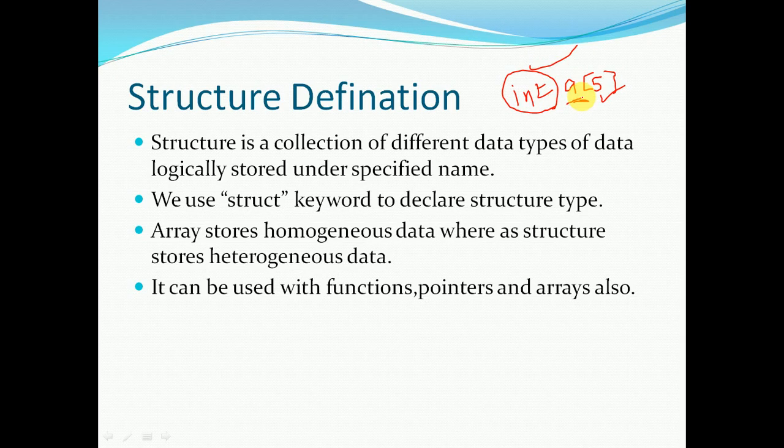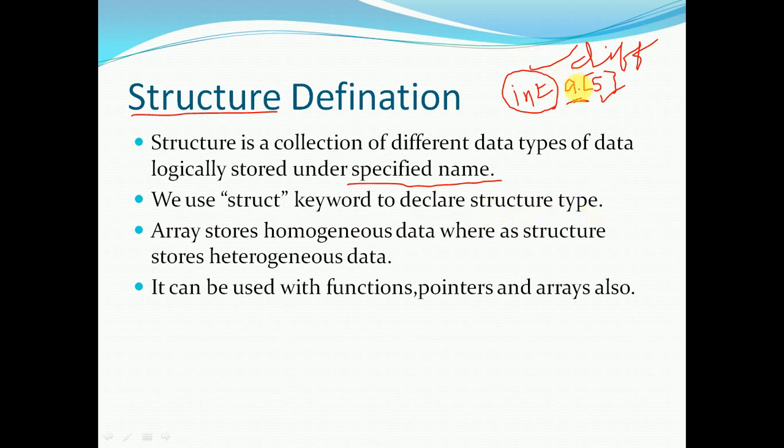That means an array can store only the same type of data for 5 elements into a, whereas a structure can store 5 values of different data types. In these 5 values, one may be a character, one may be a float, two may be integers, another may be a double or a string or anything. So any data types of data collectively stored under one specified name is called a structure. We use the struct keyword to declare the structure type.